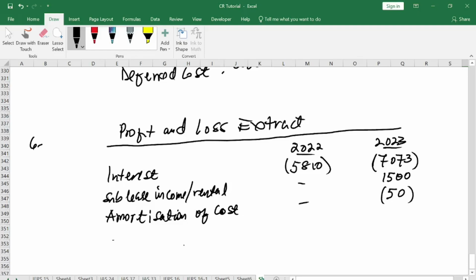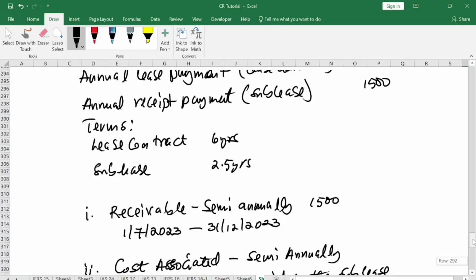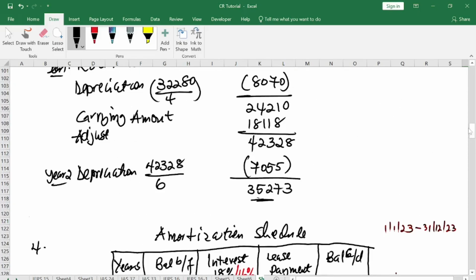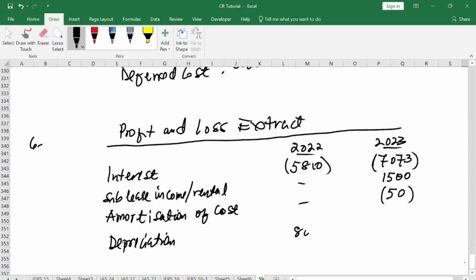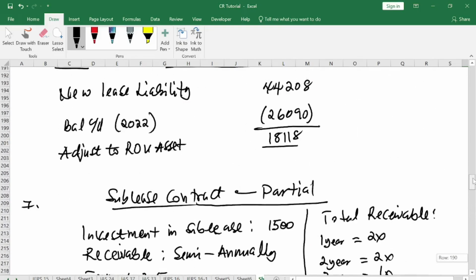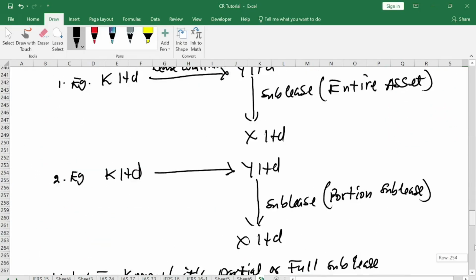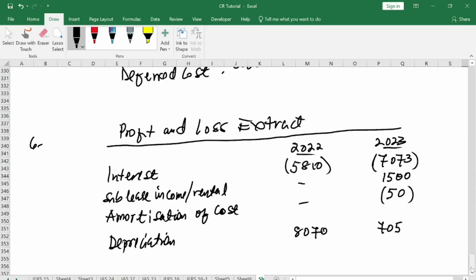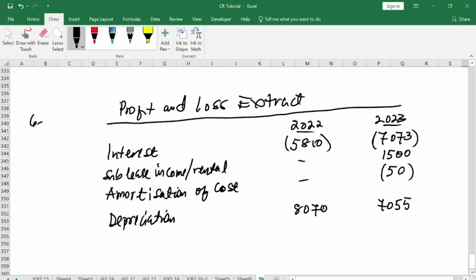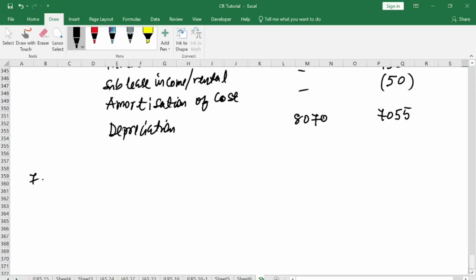Good. So when you are done, then you do your depreciation here. Now, how much is our depreciation for year one? Our depreciation for the first year was 8070. And year 2, 2023, as amended, our depreciation is how much? Let's check that. That is 7055. Okay. So we are done. All the entries have been made. Then we go to our statement of financial position.